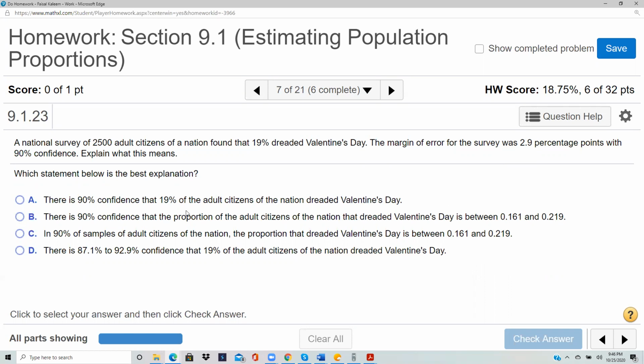So now let's see what they say. It's a 90% confidence. B is the one that is saying 90% confidence that the proportion of the population is between this and this. So it's B.